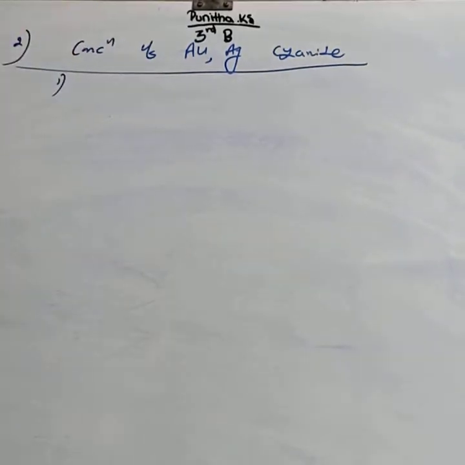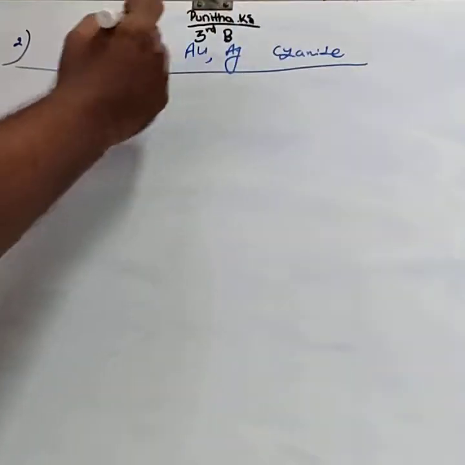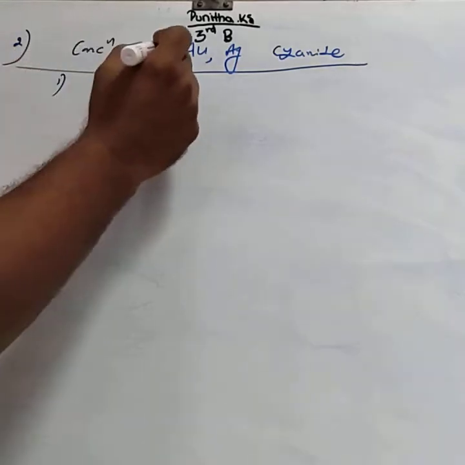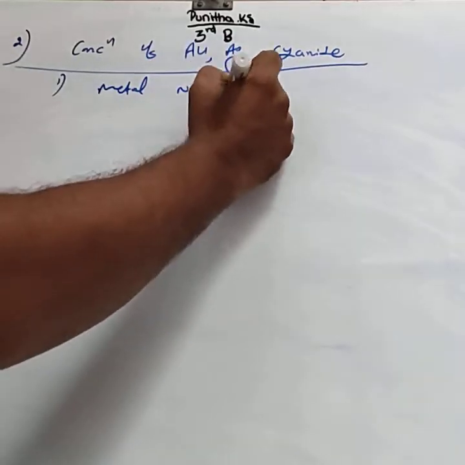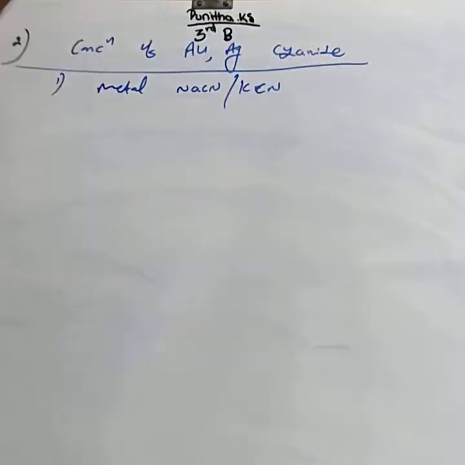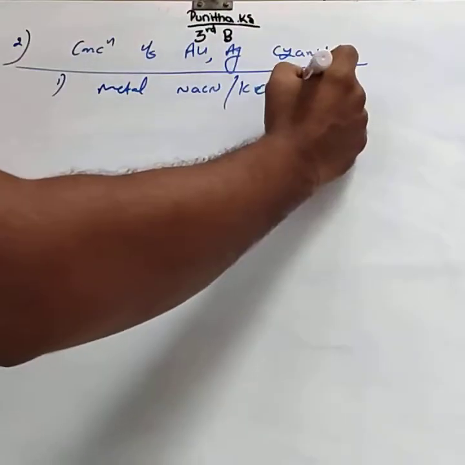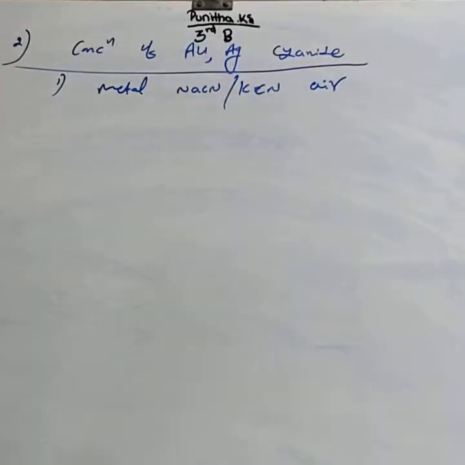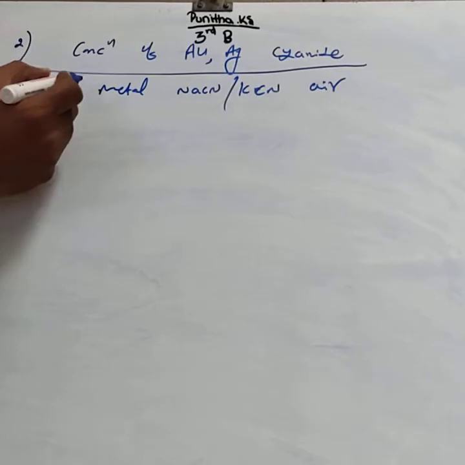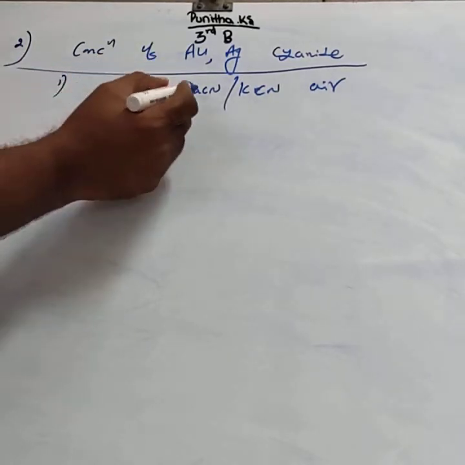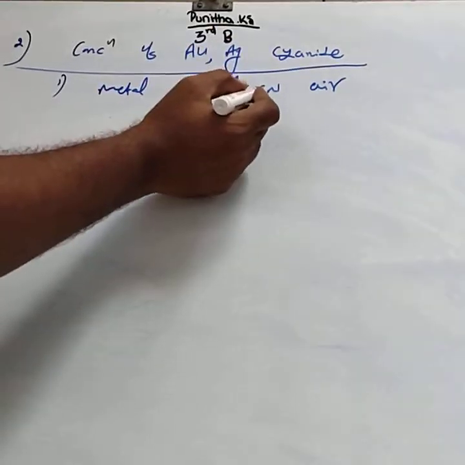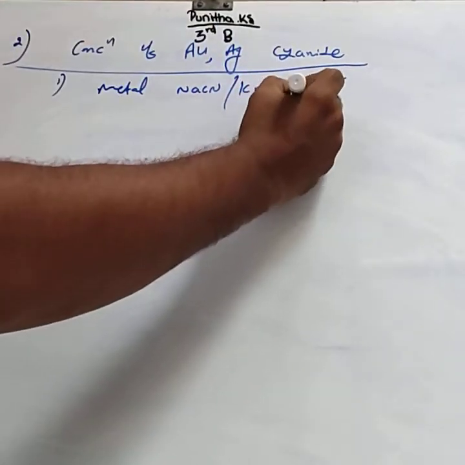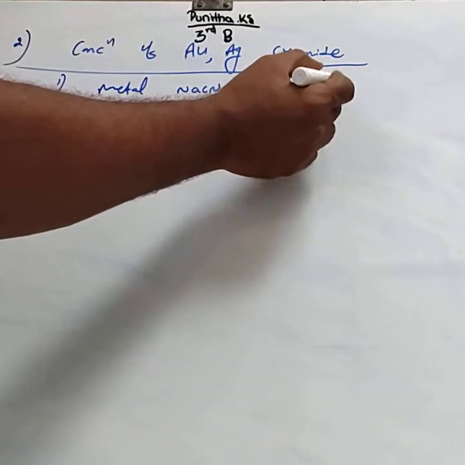In the first step, that is in the cyanide process, the respective metal is treated with sodium cyanide or potassium cyanide solution in the presence of air. This is the first step.